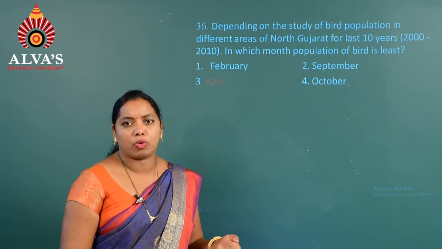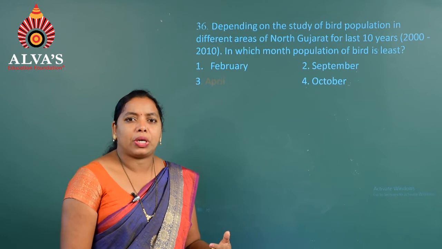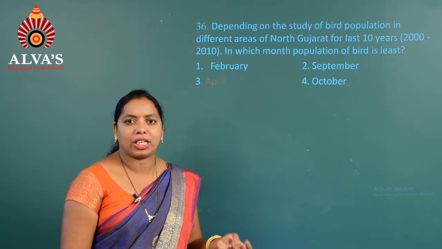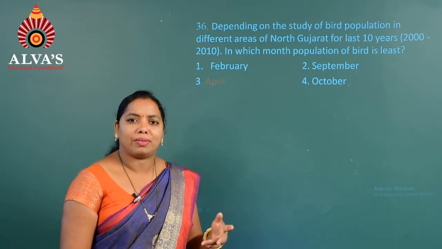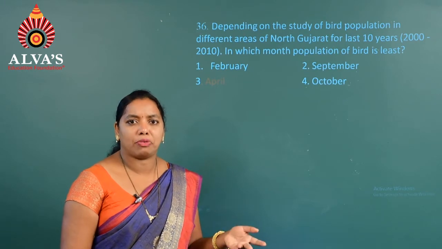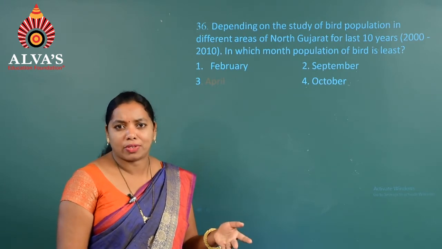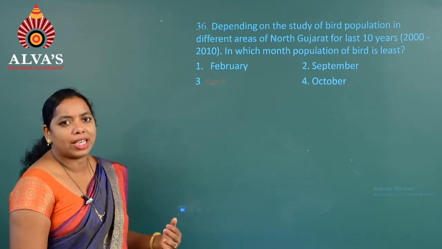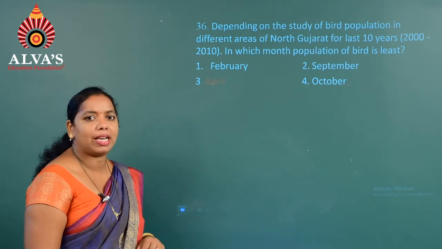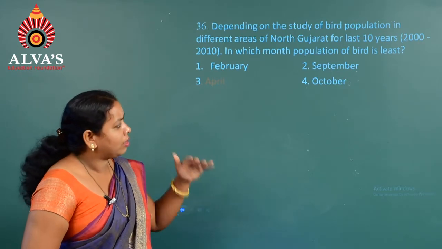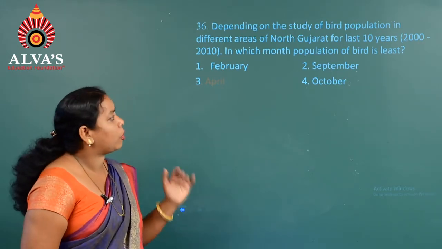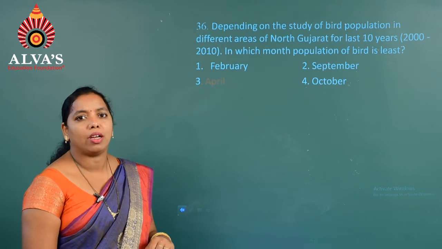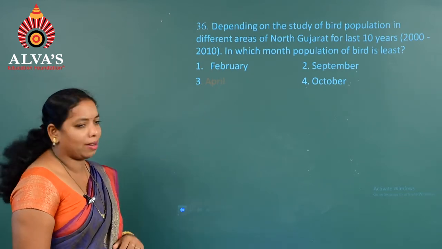The reasons are radiation effects, climatic factors, habitat change, and hunting activities, all of which reduced their population size. During the month of April we see the smallest bird population there. So that's why the answer is April.